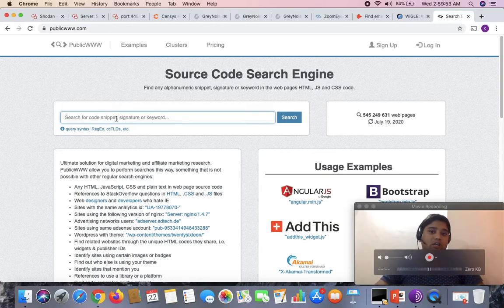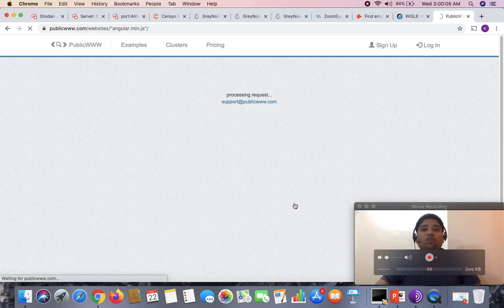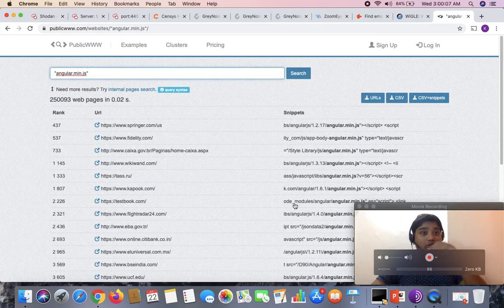For example, list me the sites and details which are utilizing angular.min.js. Wherever in the PublicWWW database angular.min.js is in use in the source code, it will list out the details and the rank information accordingly.